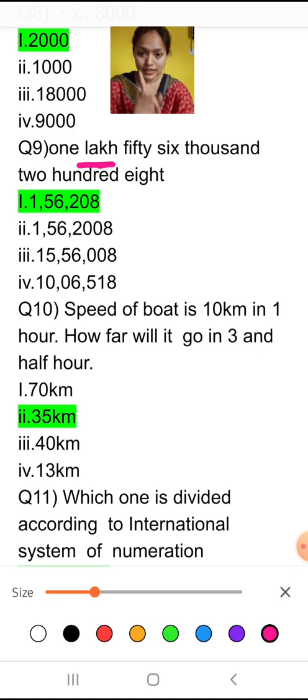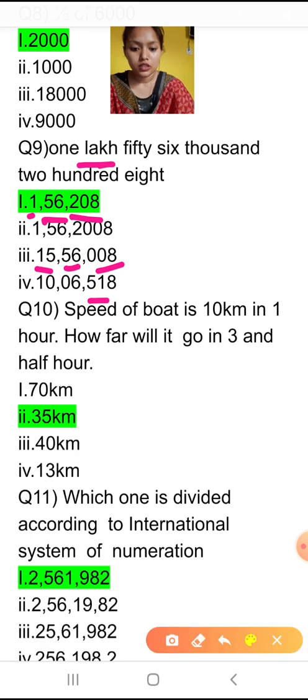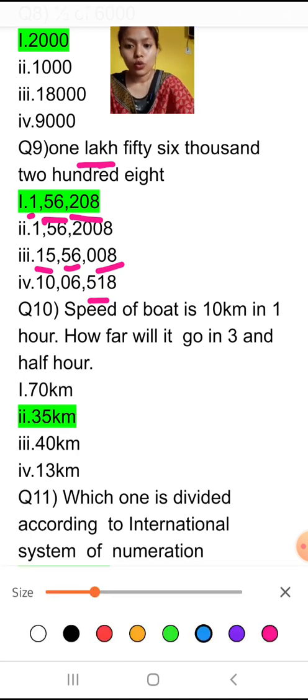So we will first see that 3 digits should be there in the ones place. This one has 3 digits in the ones place, this one also, and this one also. After that, we have to see that it should have 2, 2, 2 places after that. So it has 2 places like this. Let's read the first one. It is 1,56,208. Okay, so this is the correct answer.